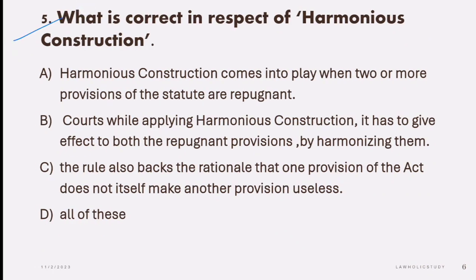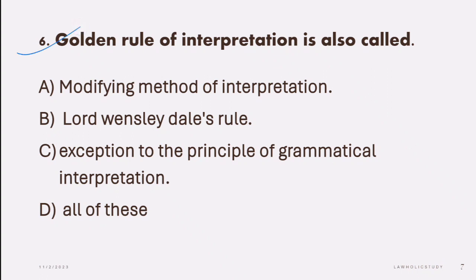Next is fifth. What is correct in respect of harmonious construction? A. Harmonious construction comes into play when two or more provisions of the statute are repugnant. B says courts, while applying harmonious construction, have to give effect to both the repugnant provisions by harmonizing them. And C says the rule also backs the rationale that one provision of the act does not itself make another provision useless. So all of these are correct with respect to harmonious construction. So answer would be D. All three things are correct about harmonious construction. So answer is D.